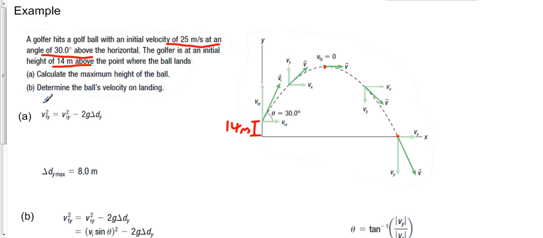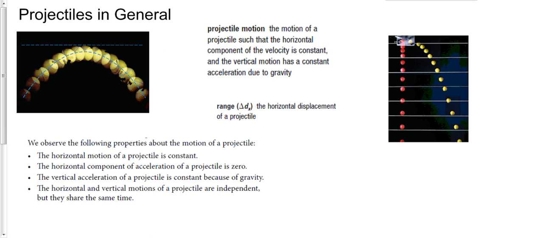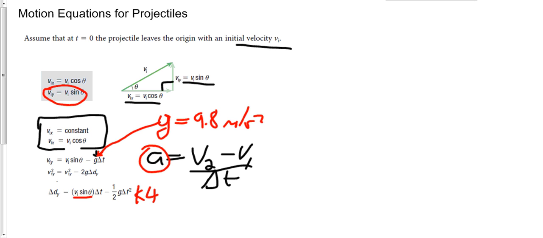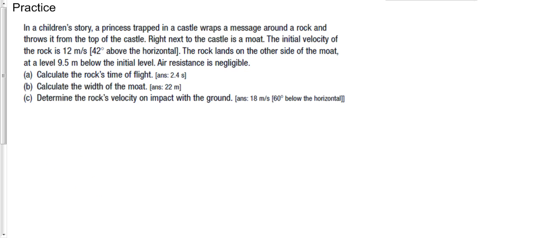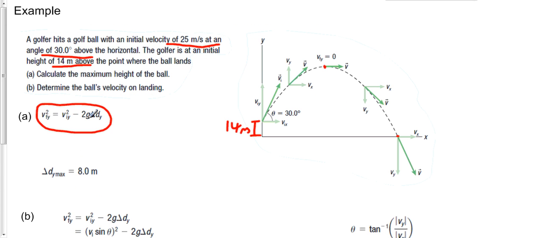And so I'm going to be using this expression, which is a recasted form of K5. And we want delta dy. We want to know how high it is up. We know the initial velocity. We can find that using VI sine theta again, going back to our picture here. So we know the initial velocity is VI sine theta. We know that g, of course, is 9.8. We know we're looking for delta dy.